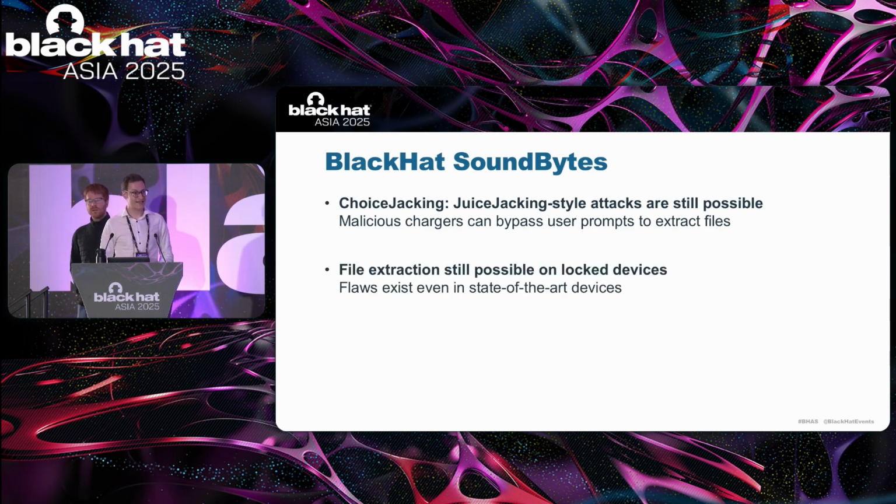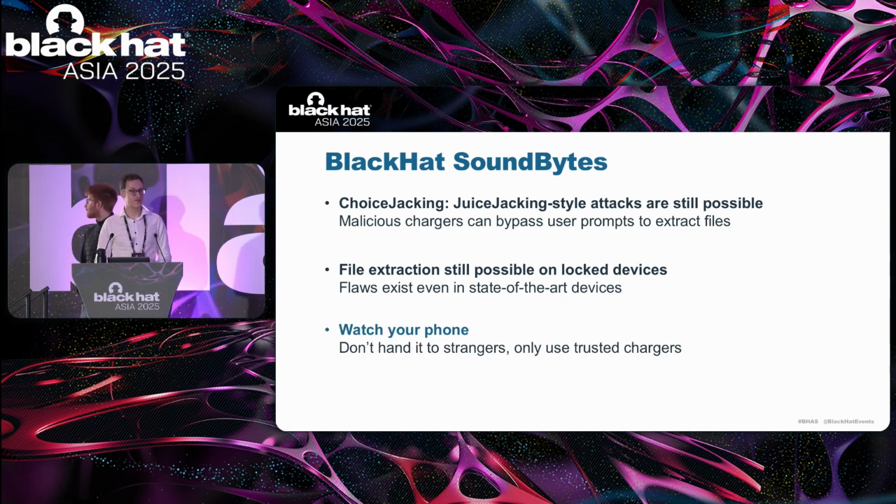Second, file extraction is still possible on locked devices and even on state-of-the-art devices and operating system versions. And lastly, we recommend to watch your phone. Don't hand it to any strangers and only use trusted chargers. Thank you very much for your attention, and we are happy to take your questions now.